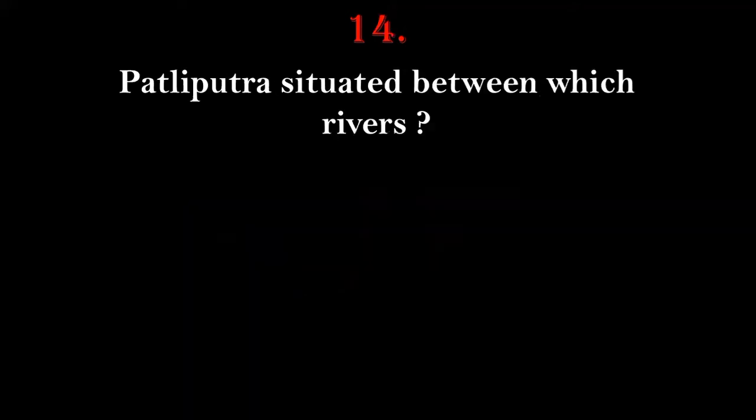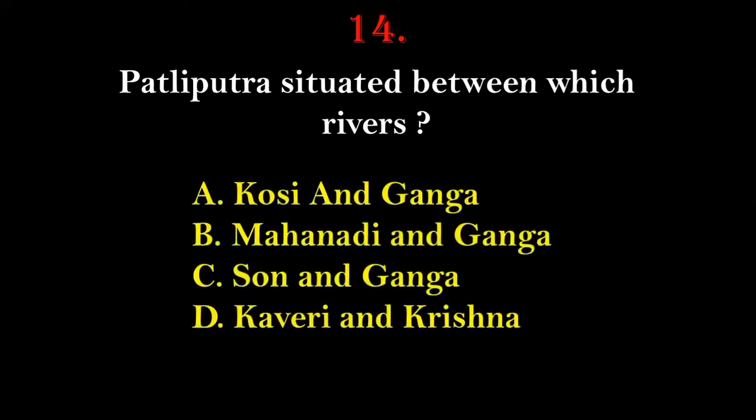Next, question number 14. Patliputra is situated between which of the following rivers? Gausi and Ganga, Mahanandi and Ganga, Son and Ganga, or Gavri and Krishna? The ancient capital of Magadha, Patliputra, is situated between the river, option number C, that is Son and Ganga.